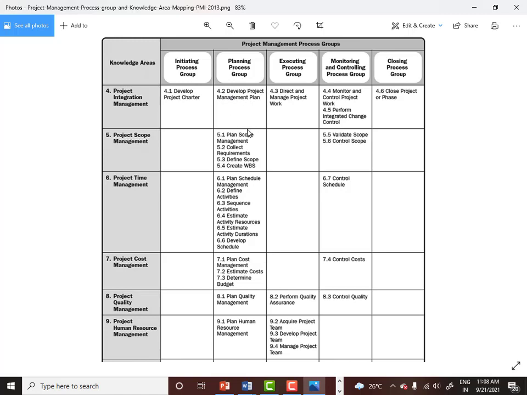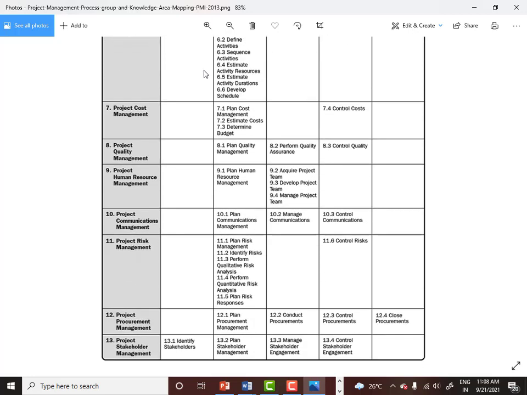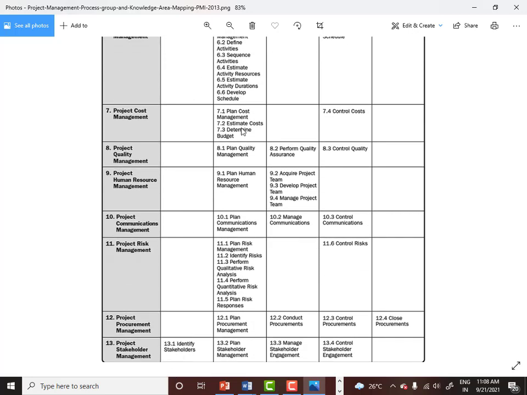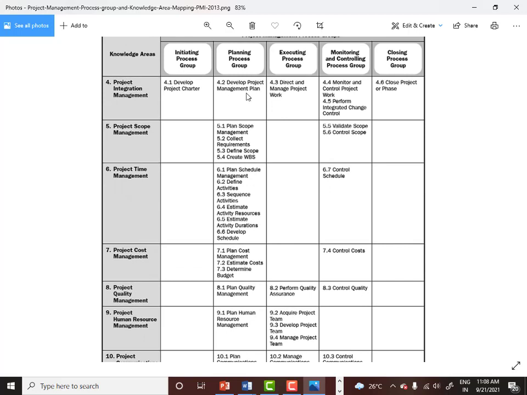And remember, every process will have an input, tools and techniques, and output. Just like you had input, tools and techniques and output for develop project charter and identify stakeholders, you will have input, tools and techniques and output for all these processes in the planning process group. Now the first process in the planning process group is called develop project management plan.